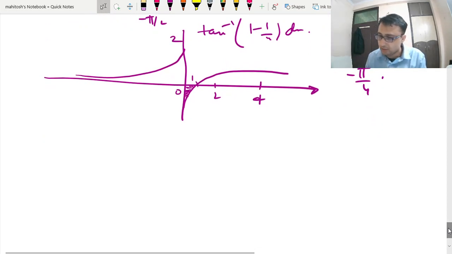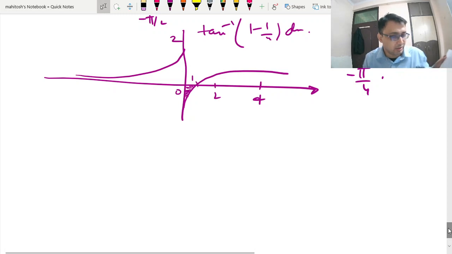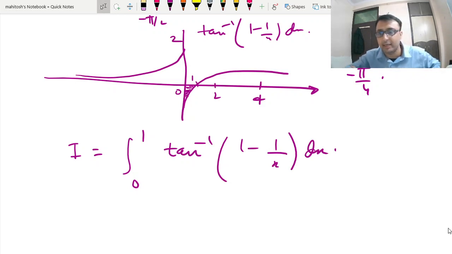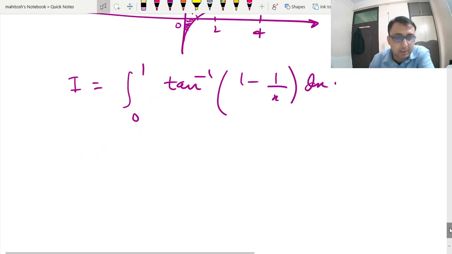Now, this question I told you is a class 12 question. Some of you might think that this can be done by integration by parts. Indeed, it can be done by integration by parts. So I will do it by integration by parts.